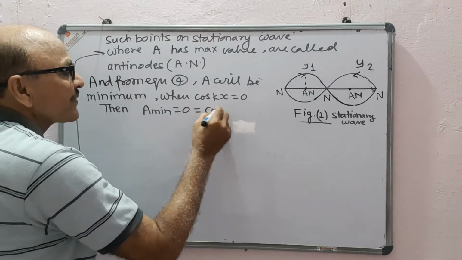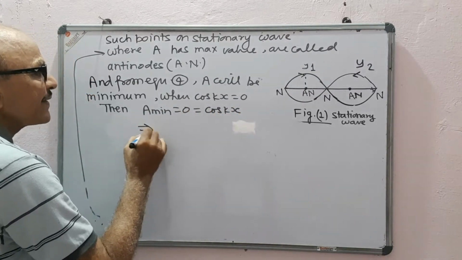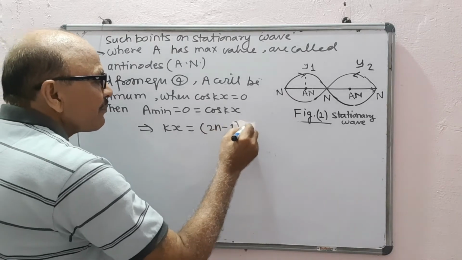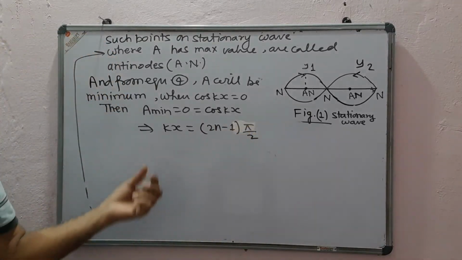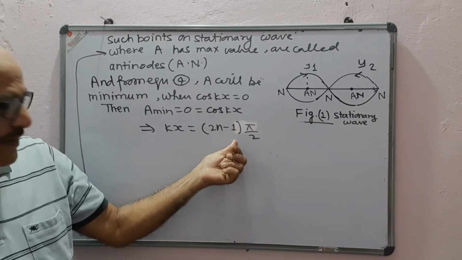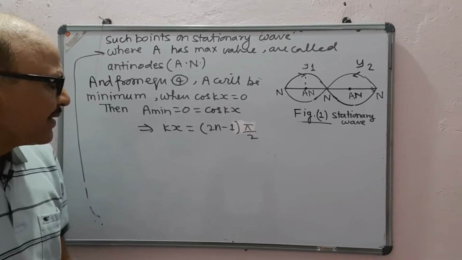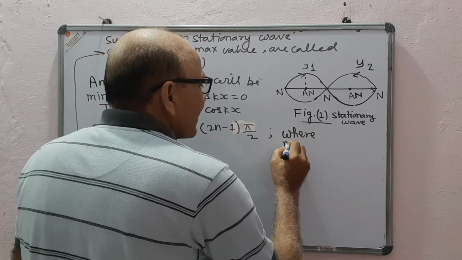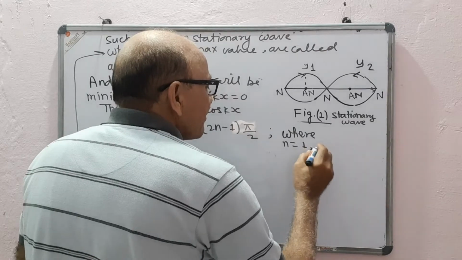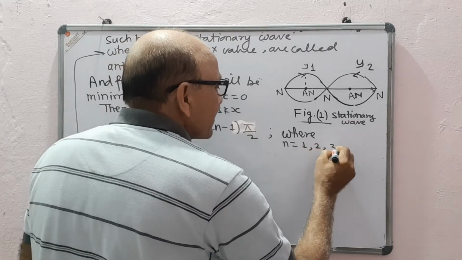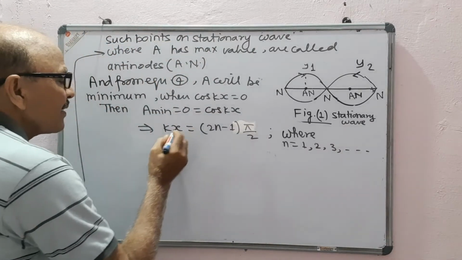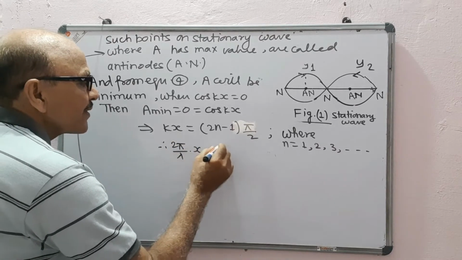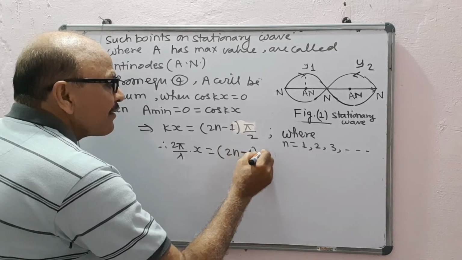This means that kx must be an odd multiple of pi by 2, because you know cos pi by 2 is 0, cos 3 pi by 2 is 0, cos 5 pi by 2 is 0, and so on, where n may have values 1, 2, 3, 4 and so on, or 2 pi upon lambda into x will be equal to (2n - 1) pi by 2.